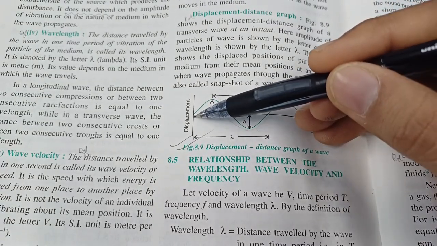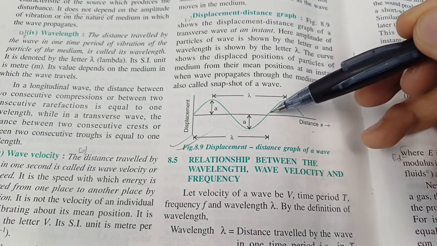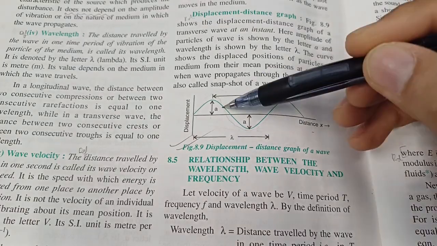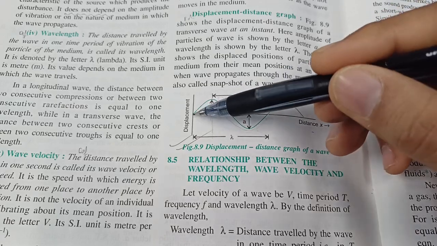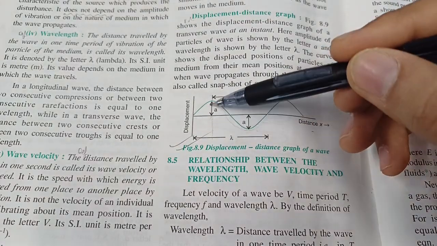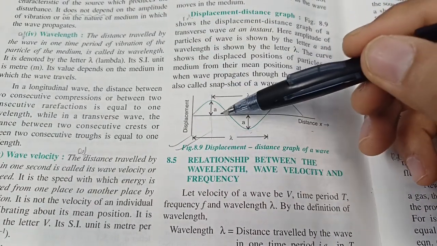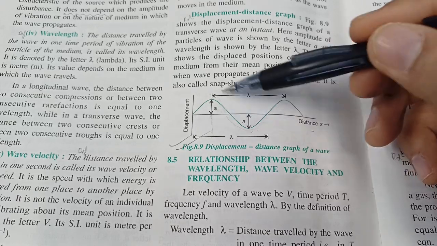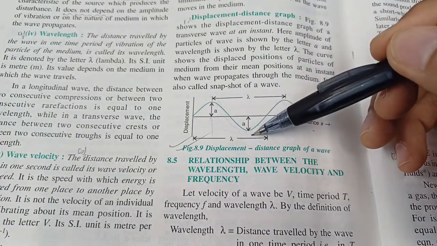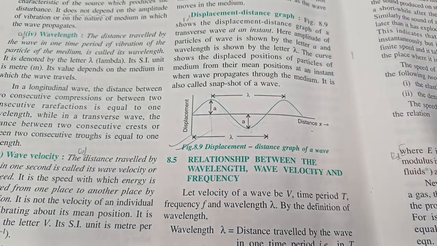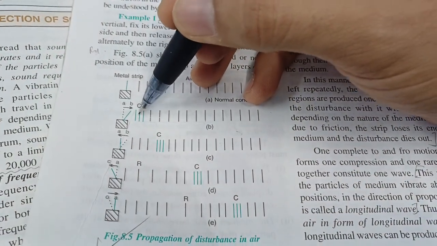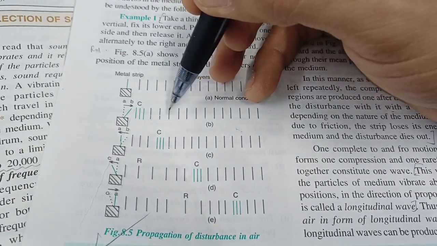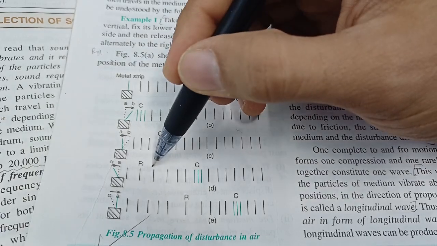Now imagine that a transverse wave has been set up in a rope. The particles of the rope are oscillating up and down, that is perpendicular to the direction of the wave. The maximum displacement on either side is called the amplitude. A transverse wave has a crest and a trough, whereas a longitudinal wave has regions of high pressure and density called compressions and low density and pressure called rarefaction.